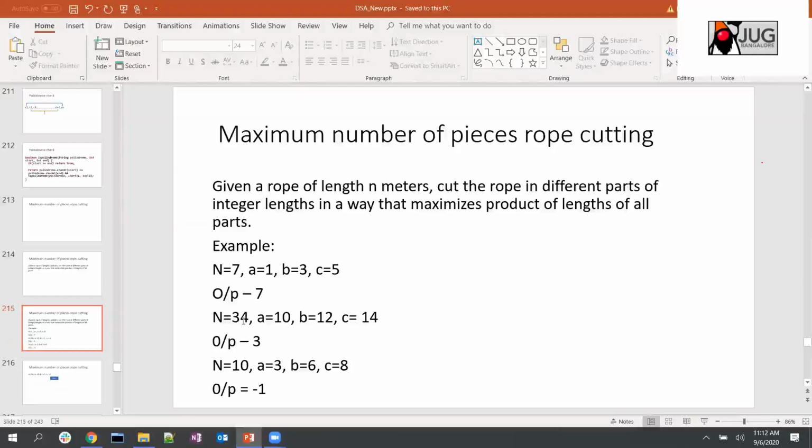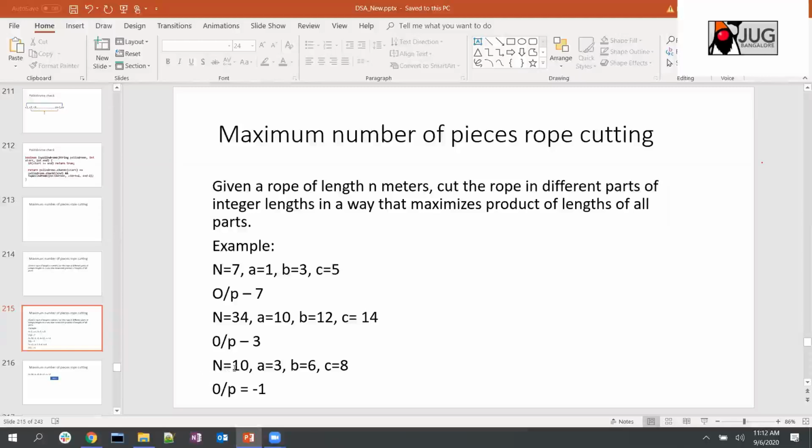Similarly, let's say the rope length is 34 meters, and you can make 10 meter, 12 meter, 14 meter cuts, right? So either you can make 2 10-meter cuts and one C cut, 14 meters. So you can make 3 cuts, or 2 B cuts and 1 A cut is also possible. If you are not able to make a proper cut, or if rope length is left over and you cannot make a proper cut, in that case you return -1.